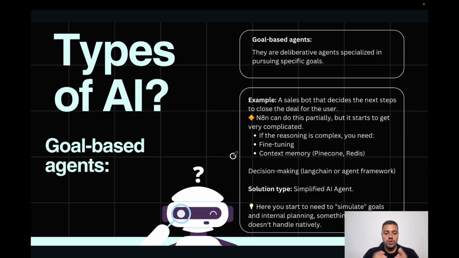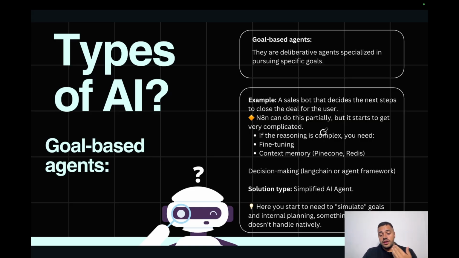Let's jump to the goal agents. We can do the goal agent. Those are basically agents focused on completing specific goals. For example, a sales bot that decides what is the next step to close the deal for the user. At this point, we are going to need some external features, but that is basically what N8N is. It's a tool where we can unify different features or tools and provide this superpower for the agents.